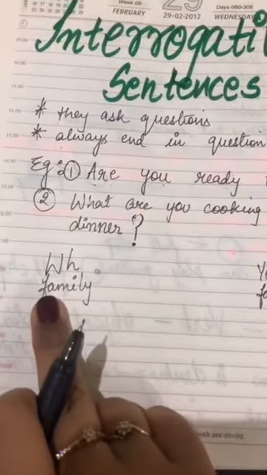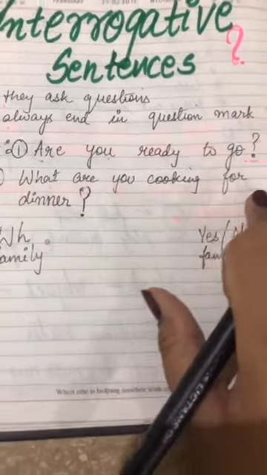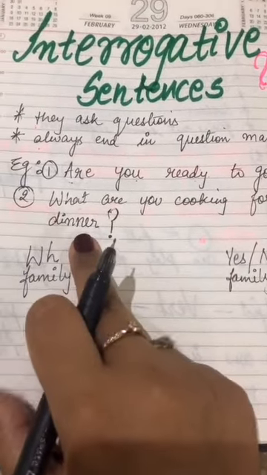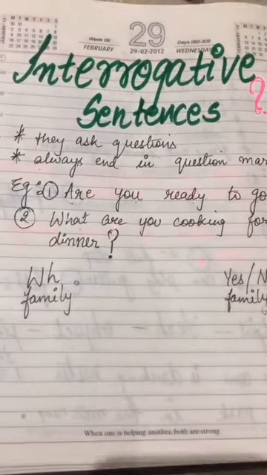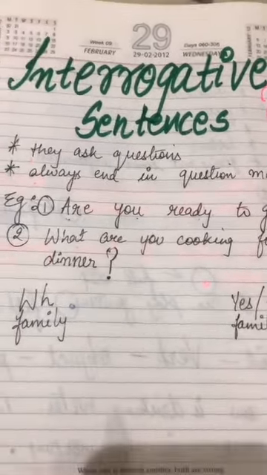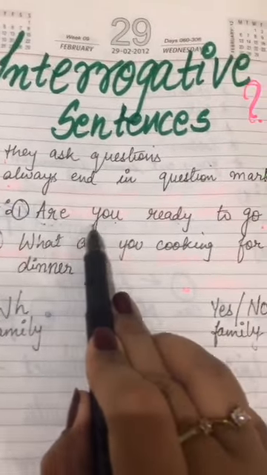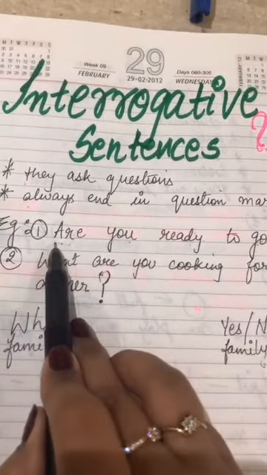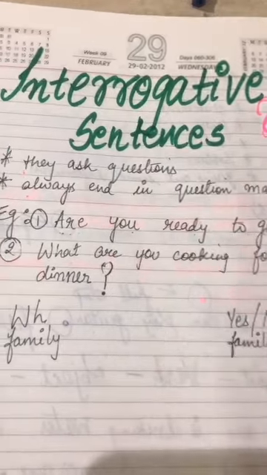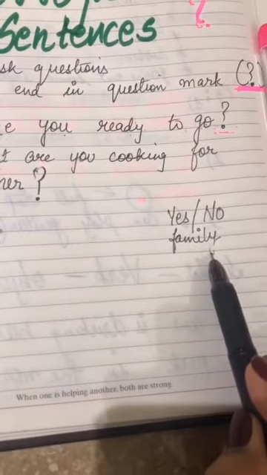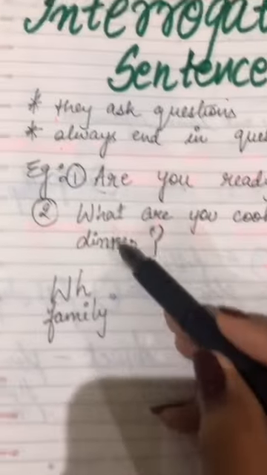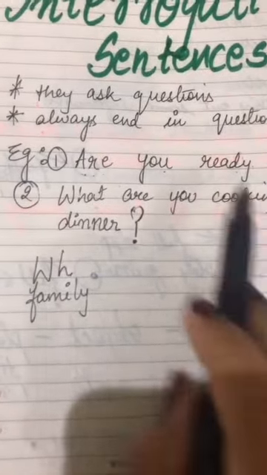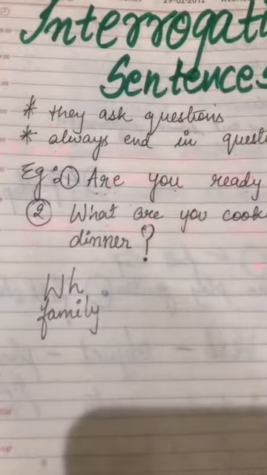In the WH family, like over here, what are you cooking for dinner? There would be an answer, I'm cooking dal and rice, I'm cooking meat, etc. And over here, are you ready to go? You would get a simple answer, yes, no, and that's why it belongs to the yes and no family. So the WH family is where you get a longish answer, and the yes and no family is where you get an answer in yes or no.